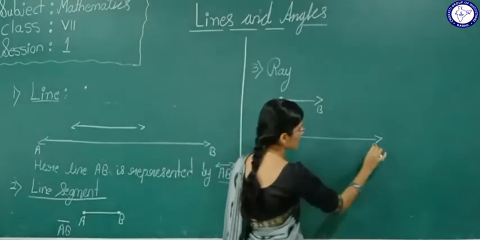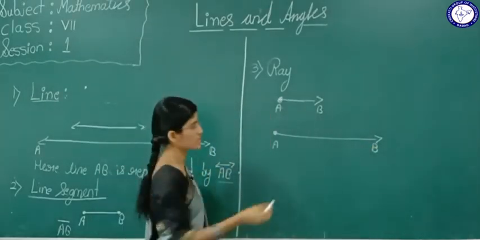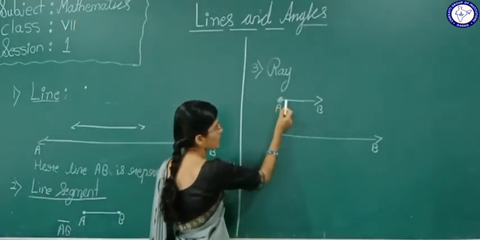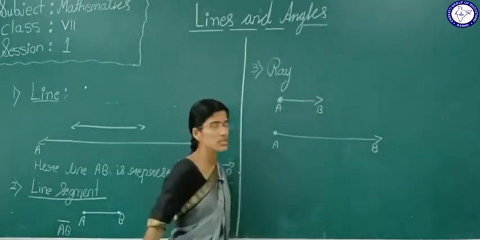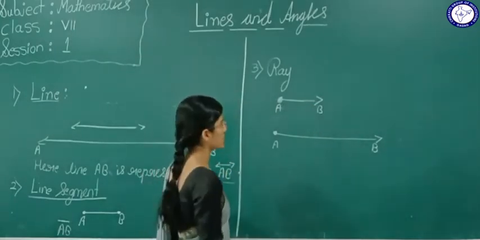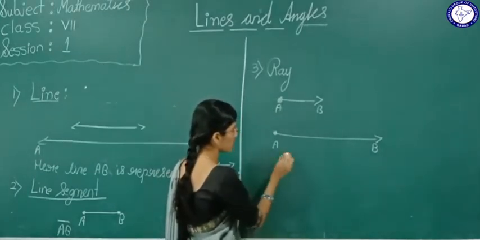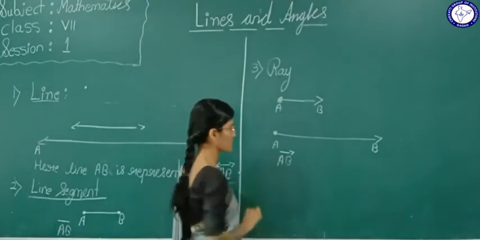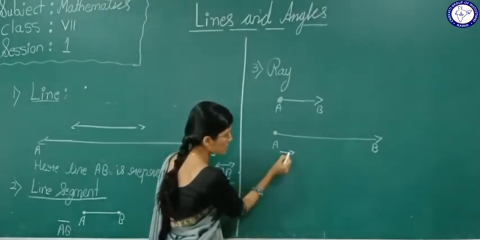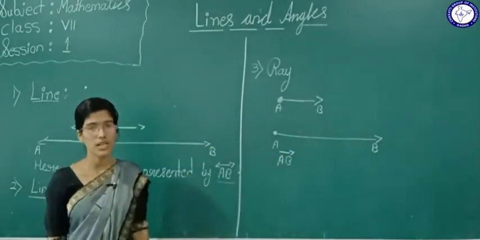So what is a ray? A ray is a part of a line. It has one end point. See here, one fixed point will be there, and this can be extended how much you want. This is nothing but a ray. Now in symbolical way, how will we represent a ray? A ray is represented symbolically like this. It has one fixed point and the other we can extend how much you want. This is nothing but a ray.